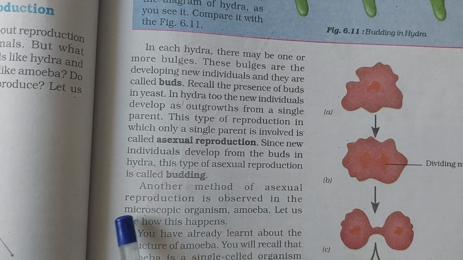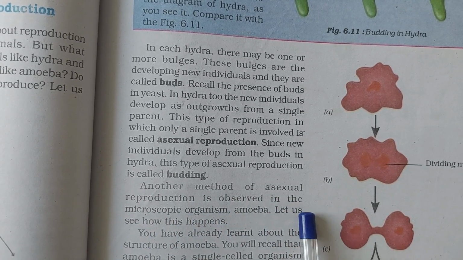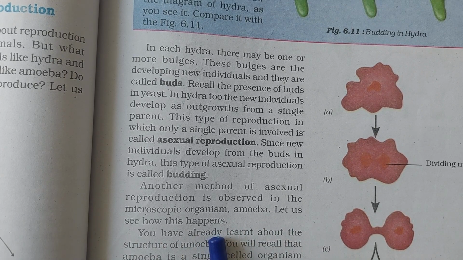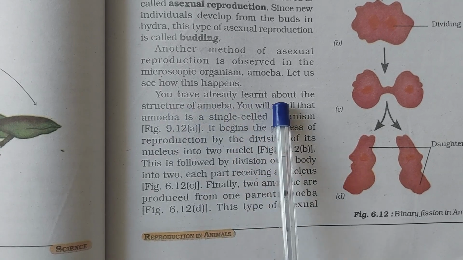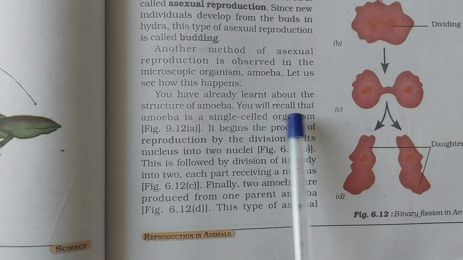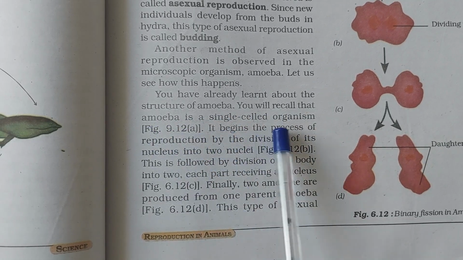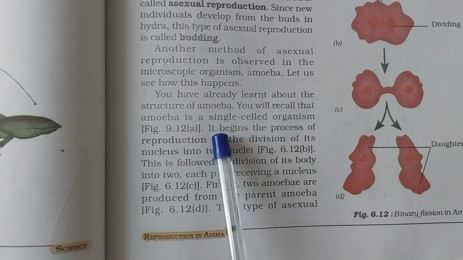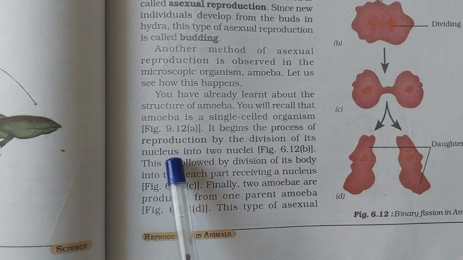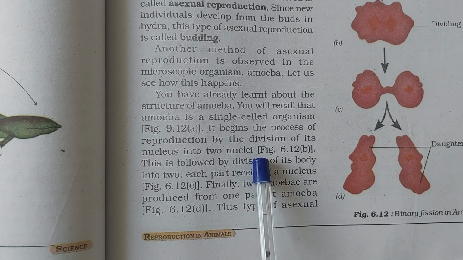Another method of asexual reproduction is observed in the microscopic organism amoeba. Let us see how this happens. You have already learnt about the structure of amoeba. You will recall that amoeba is a single-celled organism. It begins the process of reproduction by the division of its nucleus into two nuclei.